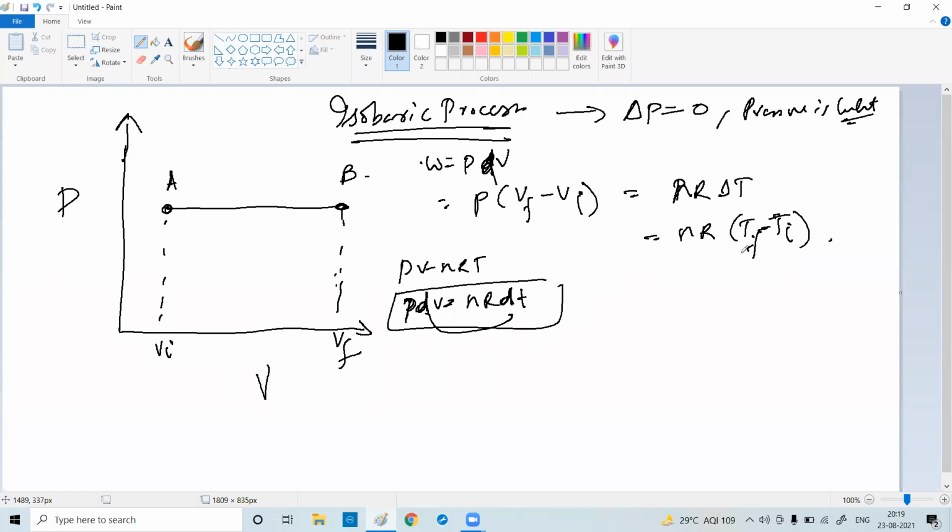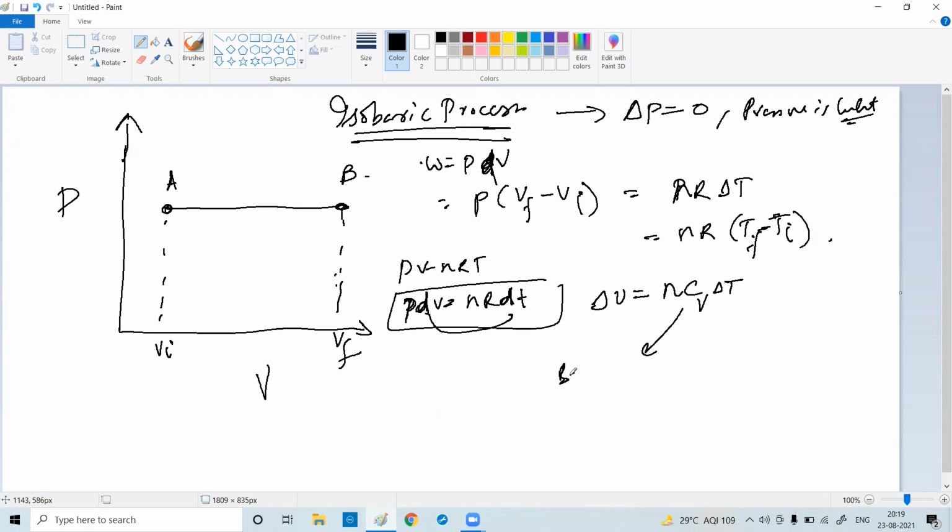So now there comes a theorem which is not given in the book. I will write the derivation of that. You can note it down for your reference, but in your book it is not there. We have internal energy: delta U equal to n CV delta T. What is CV?